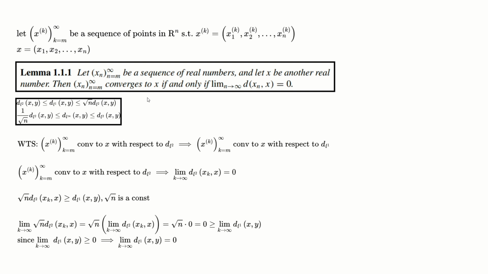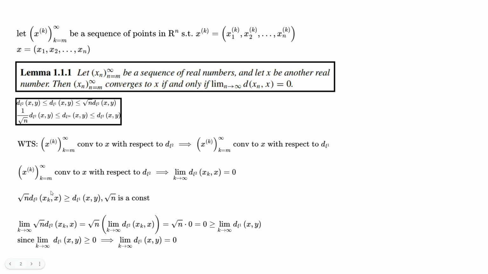So I want to show that if the sequence converges to x with respect to the L2 metric, this implies that the sequence converges to x with respect to the L1 metric. We know that converging with respect to L2 implies that the limit as k approaches infinity of the L2 distance from xk to x is equal to 0. Notice that in this formula, root n is a constant for every Rn, always a constant for every nth case.